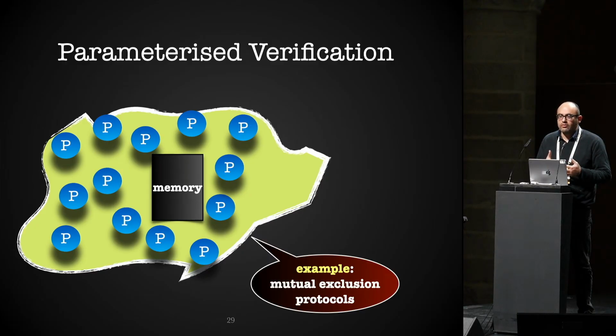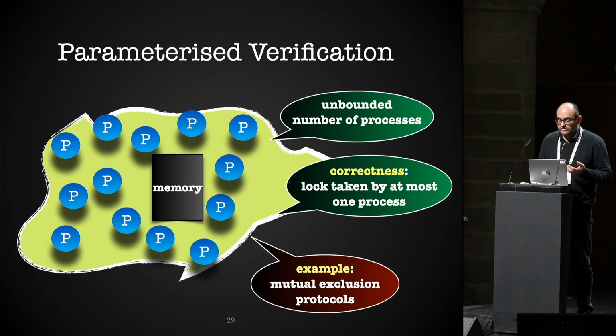So we don't know a priori how many will be running in parallel, and we would like to verify that, for example, if we have a mutual exclusion protocol, at any time there is only one process running its critical section. So this is what parameterized verification means.